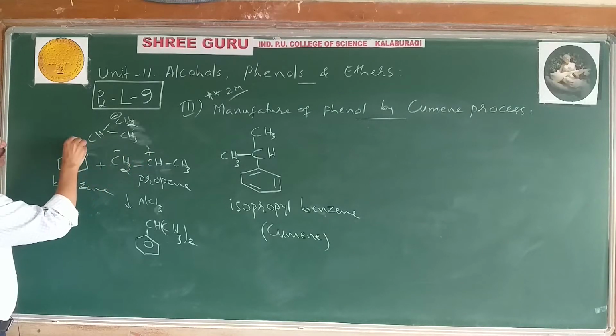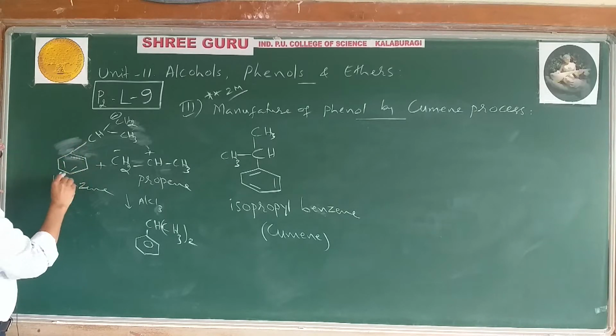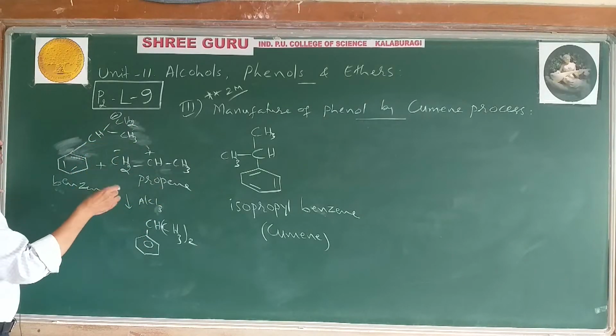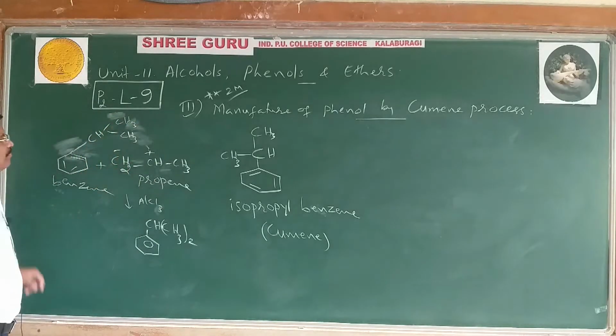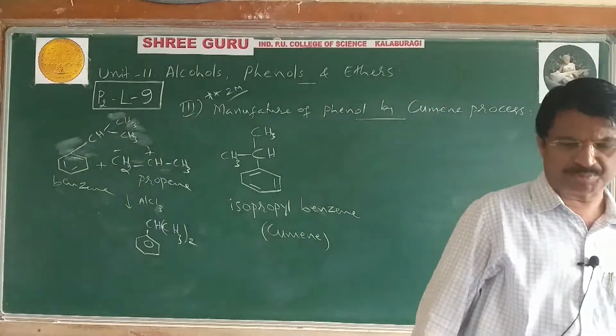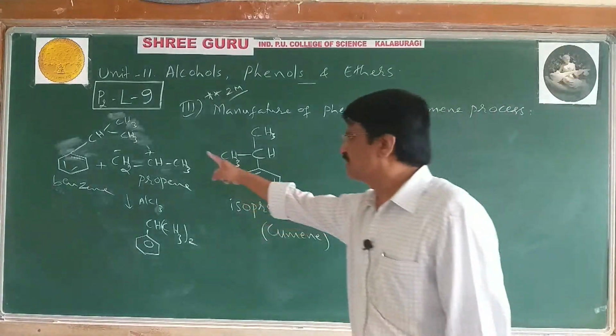Then finally, this H plus is removed and the bond shifts here. This H plus is removed by AlCl4 minus and finally we get a double bond here. Then this negative charge is neutralized by AlCl3 with the hydride ion. The H plus goes to form CH, and finally we get cumene. This is a possible mechanism for the conversion of benzene to isopropyl benzene. It is also not there in the syllabus.